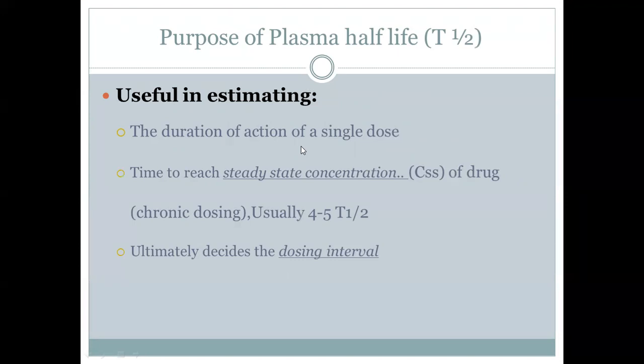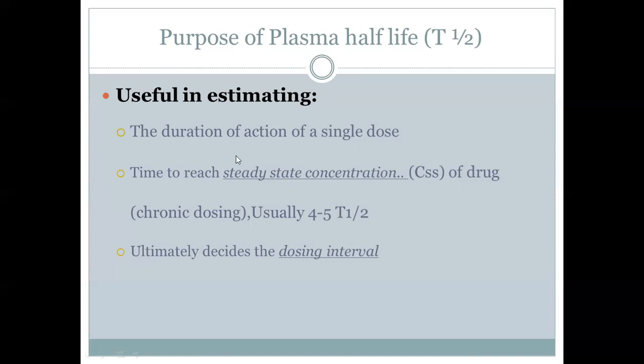If we know the T half, we can know that double the time will be required to completely finish off the action of that particular drug. It will also tell us the time taken by the drug to reach steady state concentration. So what is the steady state concentration? We will be discussing it in the next slide. The plasma T half gives us an idea as to how much time will be required for the drug to reach the steady state concentration. Usually any drug will require 4 to 5 T halves to reach the steady state concentration.